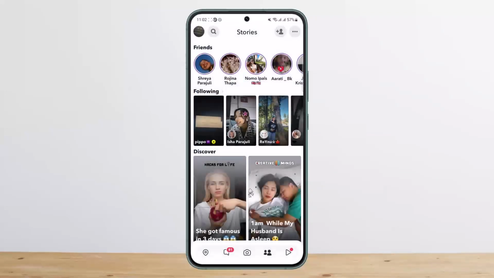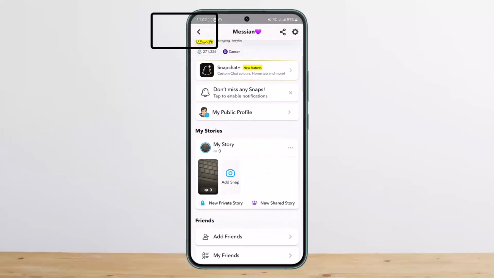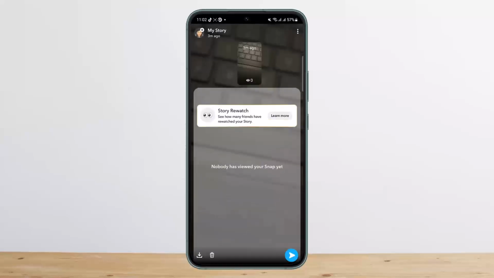However, if you want to see your story, just head into your profile, and here on the profile, if you tap on the eye icon along with your story, you can see my story. It can be your public story or it can be your story. If you tap on the eye icon there and then tap on the eye icon again here, you can see currently I have no views, but here you'll be able to see who has viewed your story, who has screenshotted your story, and who has replied to your story. But unfortunately, Snapchat doesn't show you who has shared your story, so you won't be able to see it.